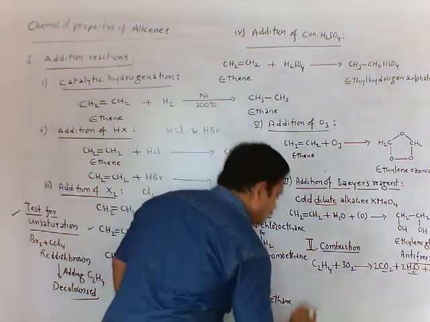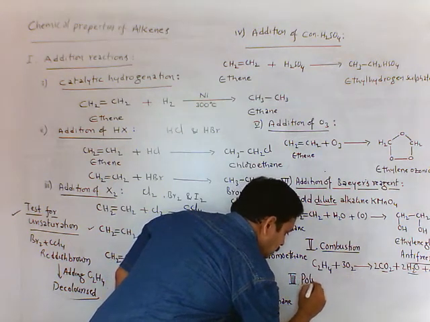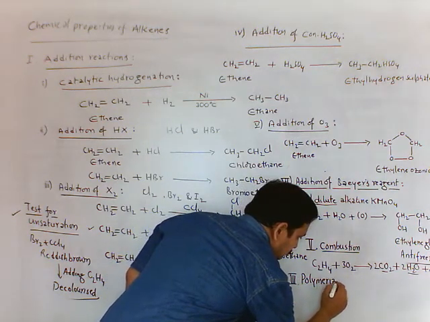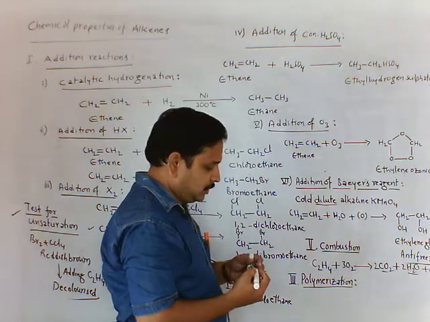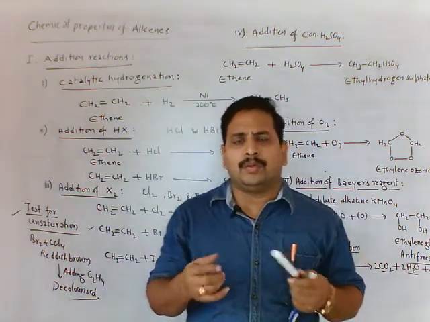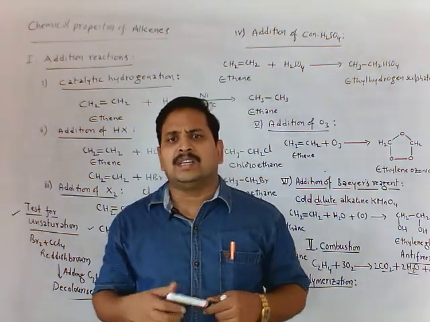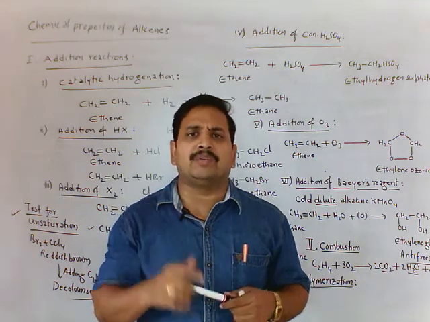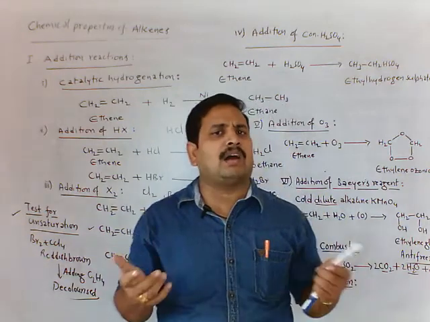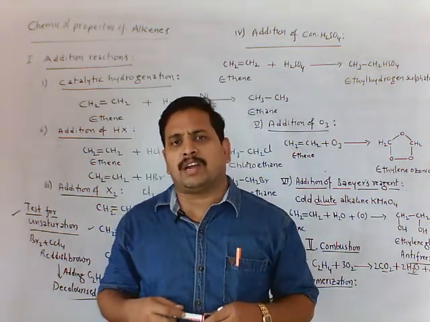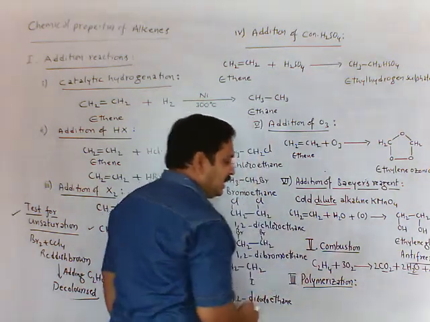Last reaction is third reaction, polymerization. The process of union of smaller units combined to give giant molecule, that we call polymerization. The single unit we call monomer. So simple units combined to give giant molecule by the process called polymerization. In this, polymerization of ethene gives polyethylene.